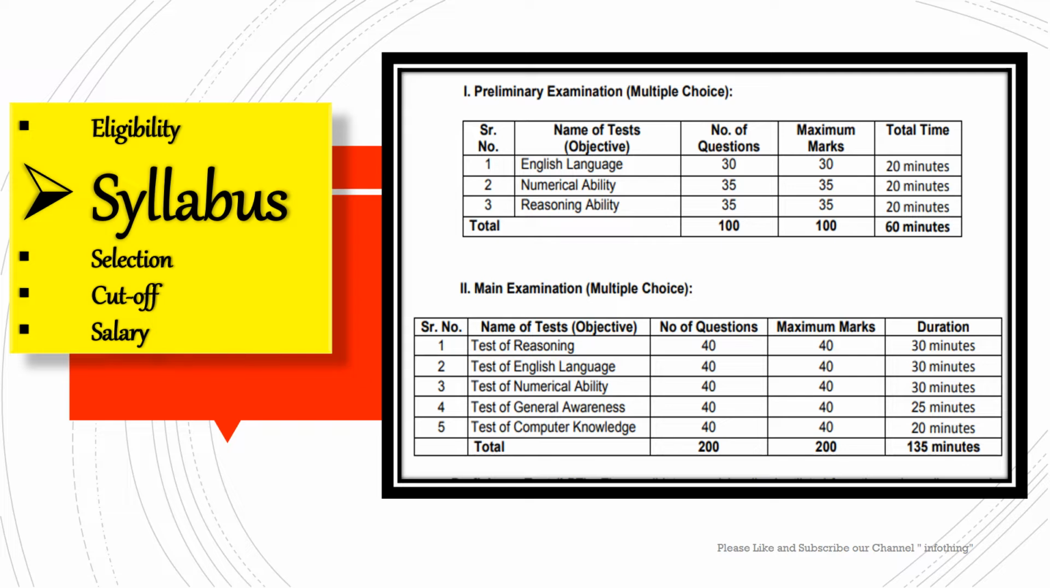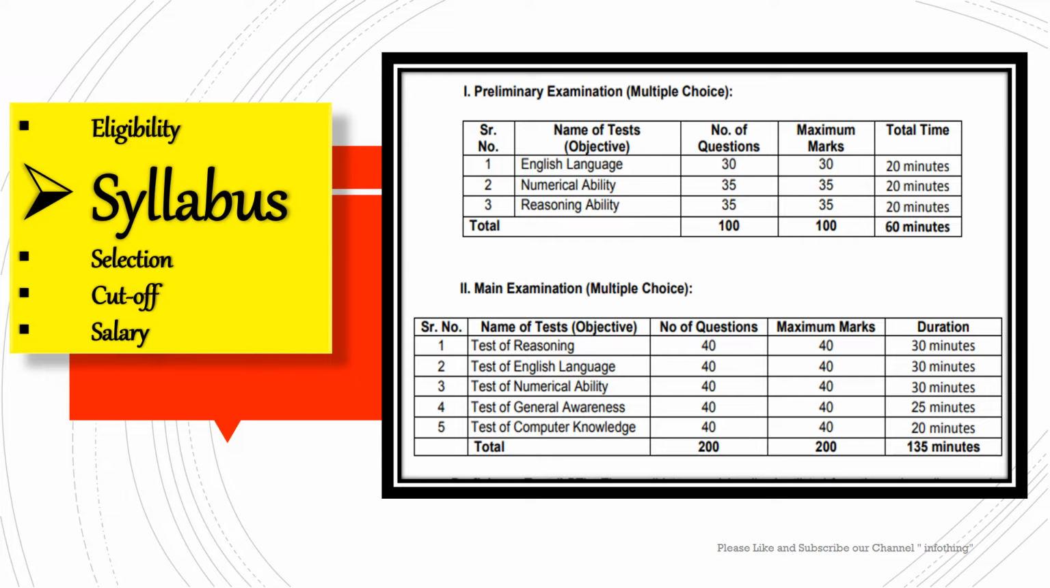The sectional timing is 20 minutes. And when it comes to the reasoning ability, there are 35 questions and maximum marks 35. The section timing is 20 minutes, same as English. When it comes to numerical ability, here also 35 questions and 35 maximum marks with 20 minutes of section timing. Overall, the number of questions is 100 for maximum marks 100, and the timing is 60 minutes only.